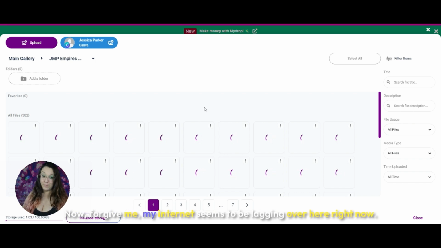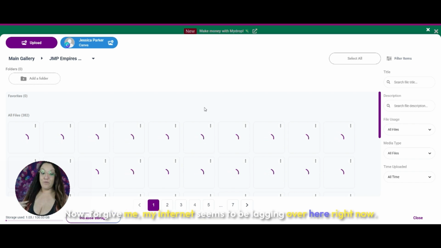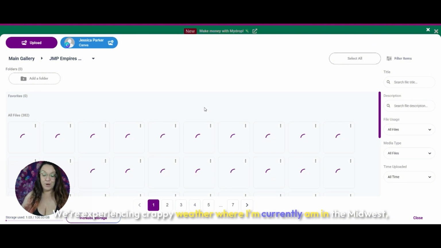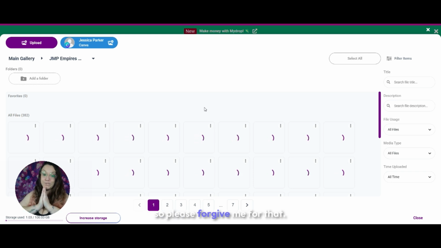Now, forgive me, my internet seems to be lagging over here right now. We're experiencing crappy weather where I currently am in the Midwest, so please forgive me for that.